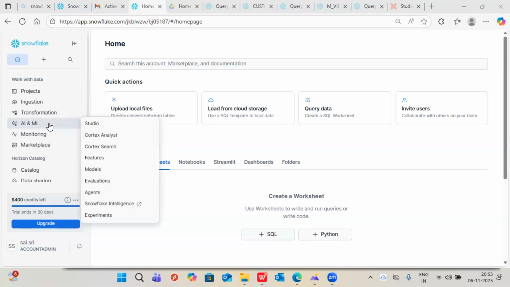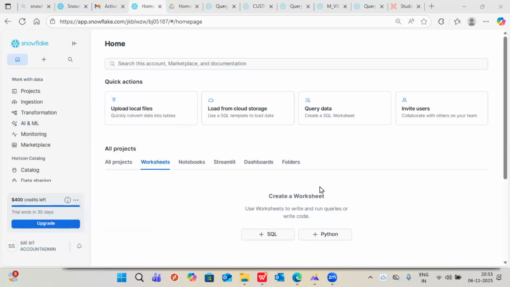It's not for us. We will become data engineers only. Data science will be another department. Just as in Databricks, data engineers and data science people work together in one group, we will also work as a team. But as a Snowflake developer, AI and ML work is not my responsibility. That is a big ocean, guys. If everyone can do AI and ML, then data science is not that easy. No, everyone cannot do it. It's a big subject ocean.